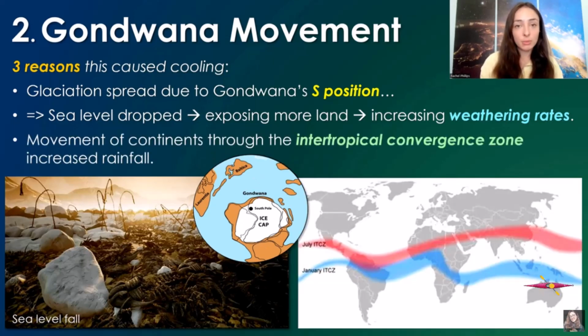But another thing that contributed to the increasing weathering rates was the movement of continents through the intertropical convergence zone, which increased how much rainfall was falling on the continental landmasses, and rain increases weathering greatly, including chemical weathering and transport of those ions to the water where they react and precipitate carbon-bearing minerals. So this Gondwana movement and increasing weathering rate event led to this cooling, but these extinction events were associated with two pulses of extinctions and climate change events. One was the cooling and the second was a warming pulse.